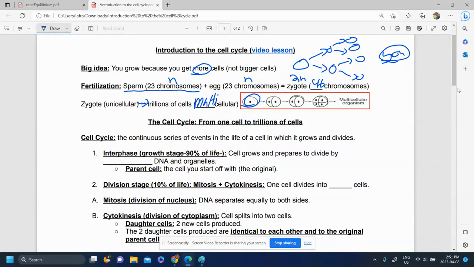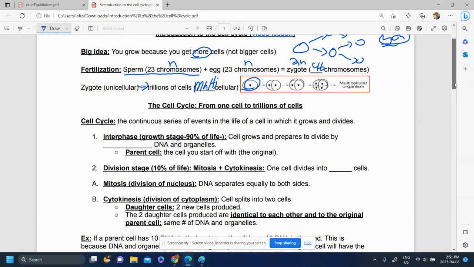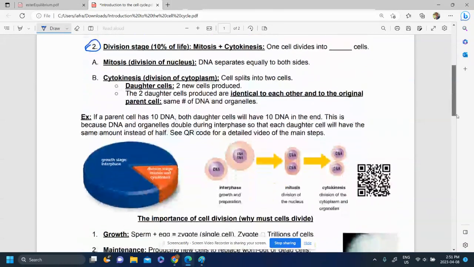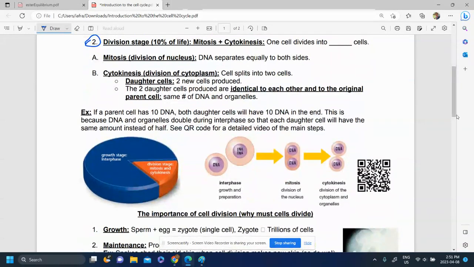And that happens through the idea of cell division. So cell division is explained through what's called the cell cycle. And the cell cycle is just a series of events in a cell's life that happens over and over and over again. And there's two main parts to the cell cycle. There's something called interphase and then something called division. The cell cycle can be seen in this chart over here.